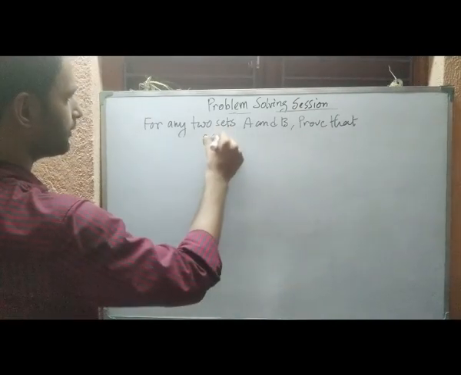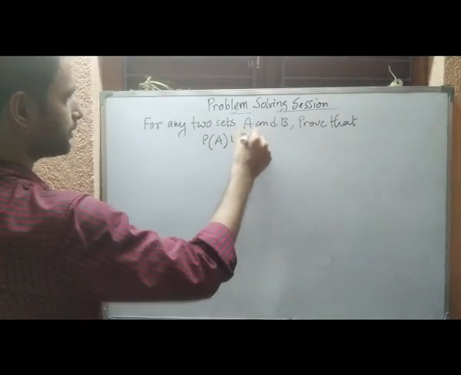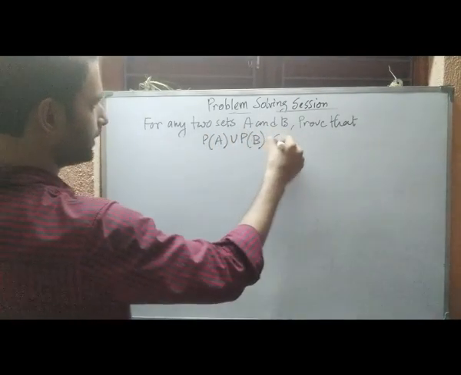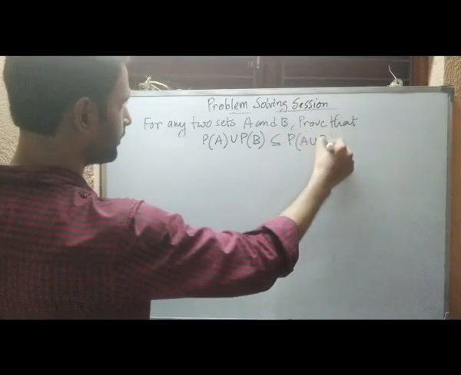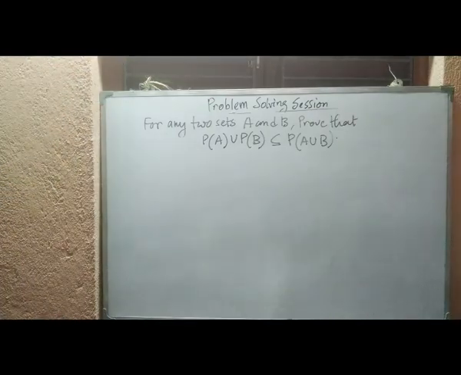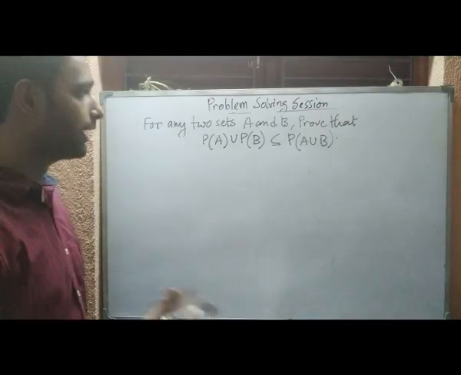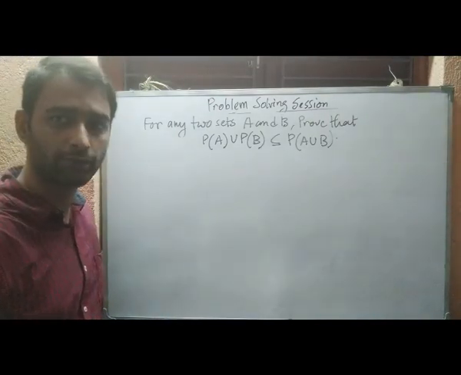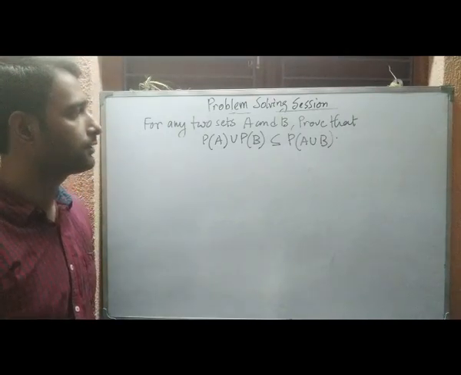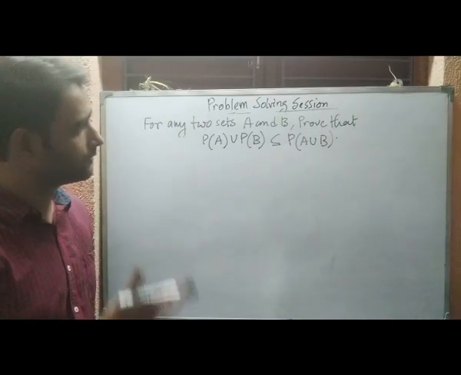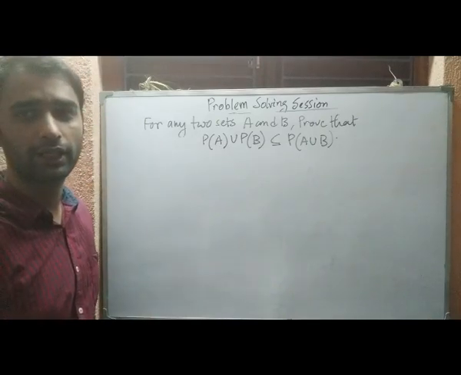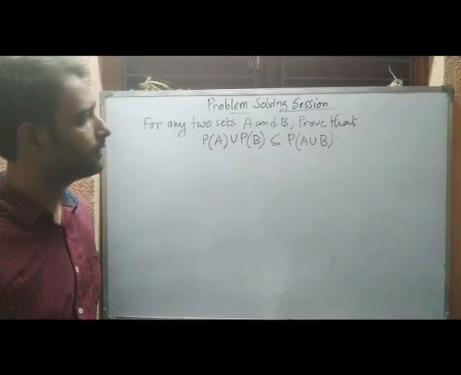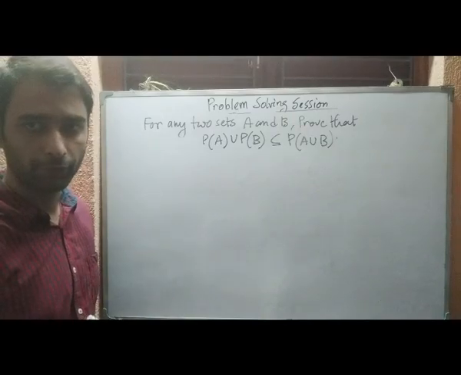says that power set of A union power set of B will be a subset of power set of A union B. That means the power set of A union B is much larger than power set of A union power set of B. So let us first prove the inclusion relation, and then we will give an example that will show that the reverse inclusion will not hold.